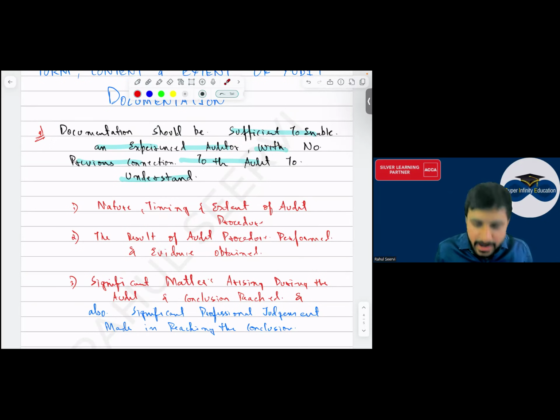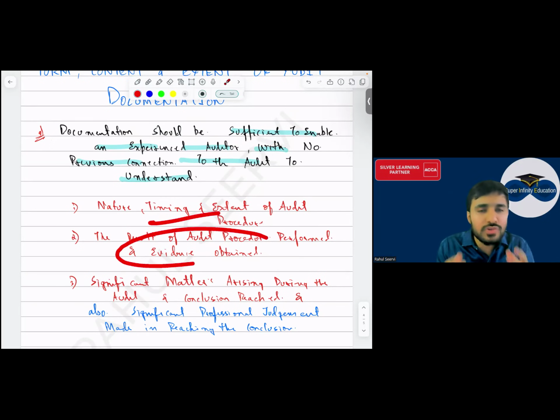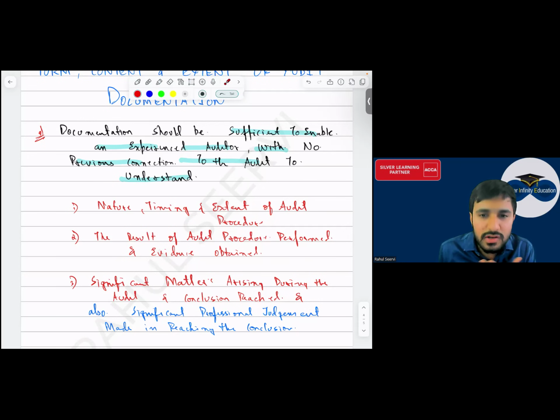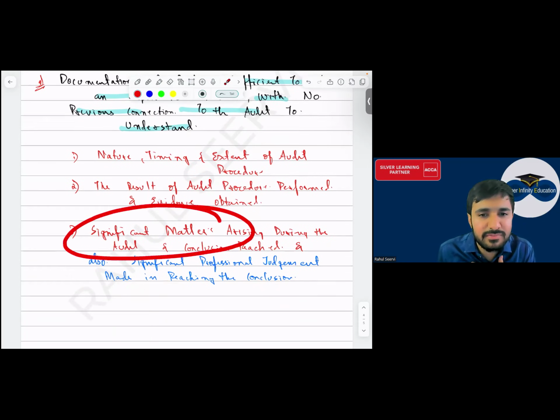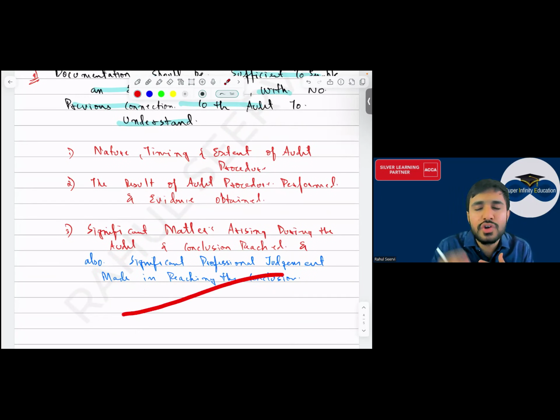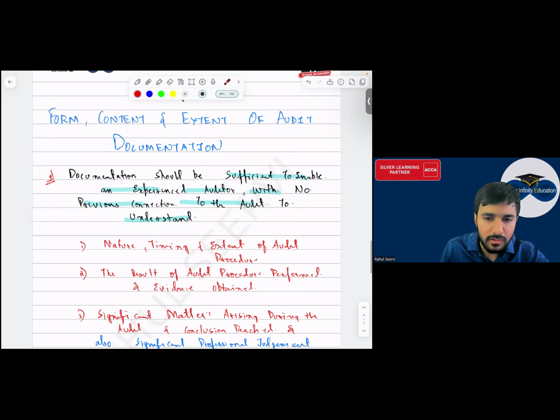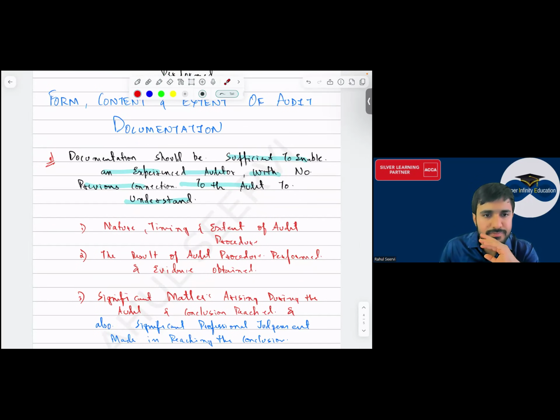And when you have done this audit procedure, आपको कुछ ना कुछ evidence मिला होगा. What is that evidence to support your conclusion? And then any significant matters arising and significant judgment which you have taken to reach the conclusion which you have given. समझ में आया इधर तक? बताओ.